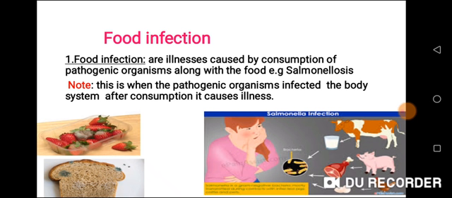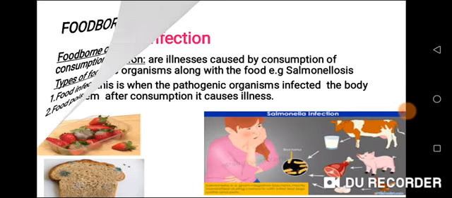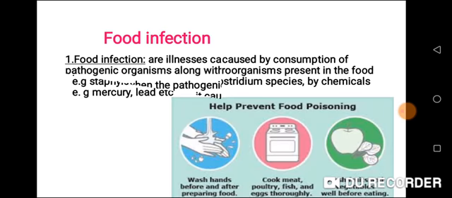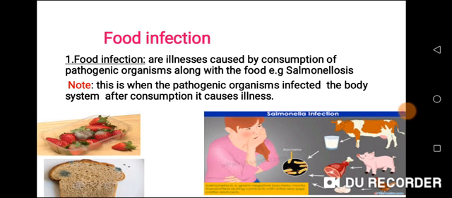For example, if you look at the pictures on the screen, you will notice some blackish and whitish color on the food. Those are the signs of spoiled food. If you eat it mistakenly, because microorganisms are already existing on this food, it will lead to food infection, which can cause illness to the body.